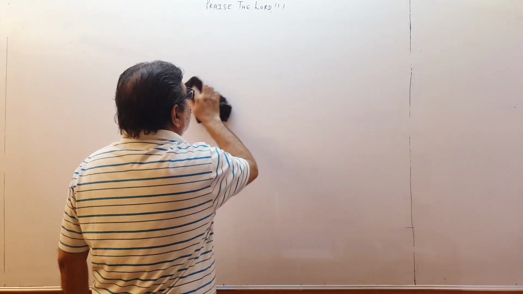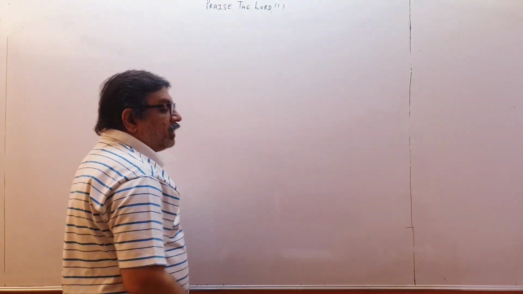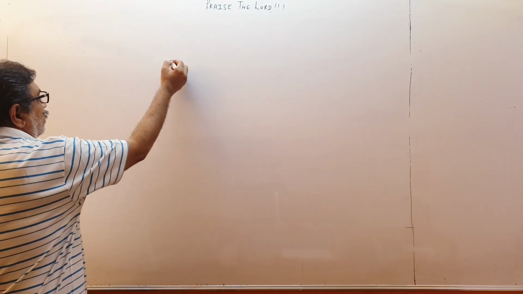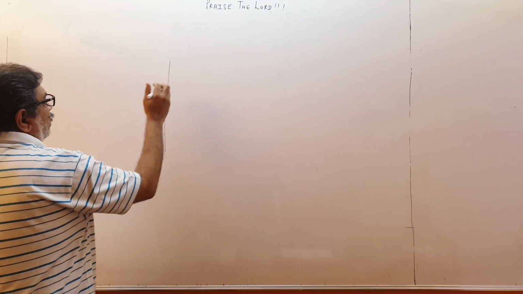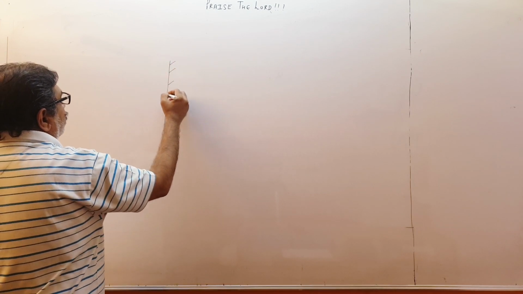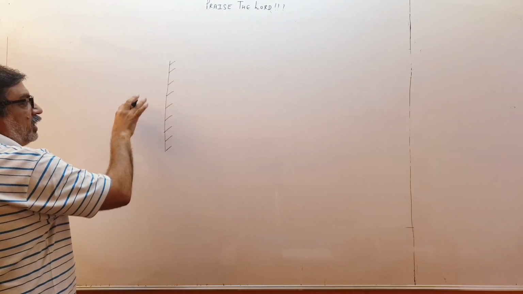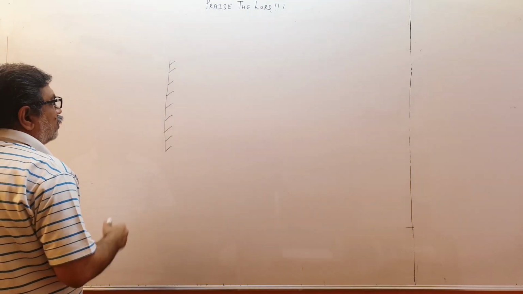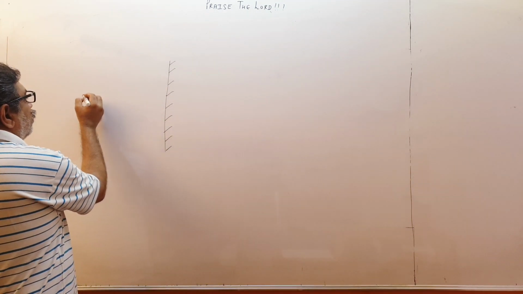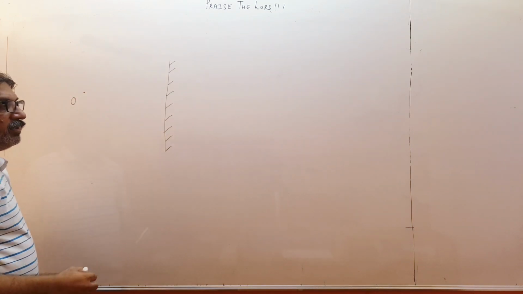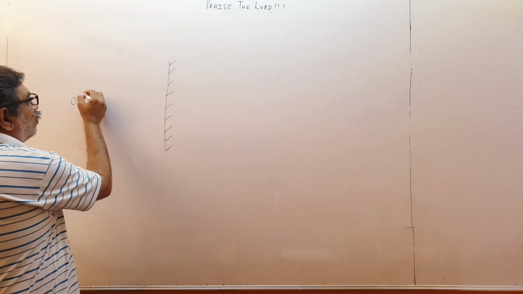So children, how does a plain mirror form an image? Let us see. Suppose this side is polished. I will hatch it like this. From here, if I look, it appears polished to me. So the mirror is like this, and if the object is over here, a point object, how is an image formed? One ray goes like this,